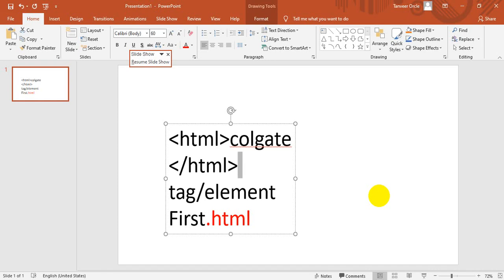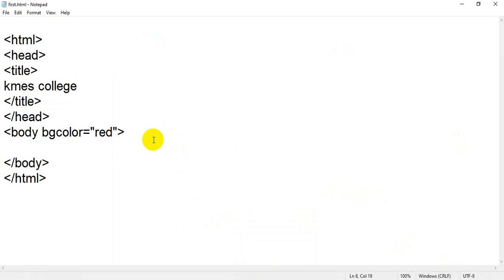Are you getting my point? So every attribute must have some value. If I say pen brand, and you are using a pen, what is the brand name? For example, the brand name is Renault. So Renault is a value of brand. In the same way, price is an attribute, and the value is 10. Color is an attribute, and the value is blue, black or red. These are some values. So HTML tags have certain attributes.